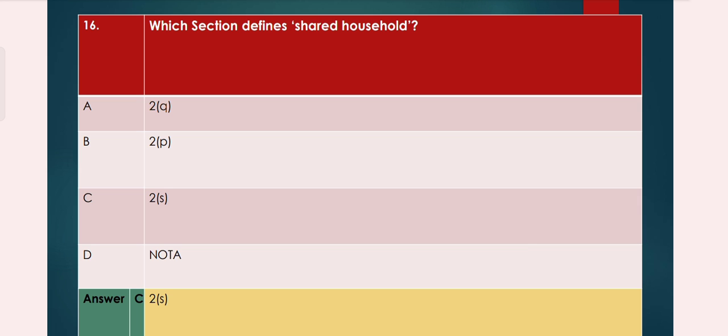Option A to subsection Q, option B to subsection P, option C to subsection S and option D nota. So the answer is option C, to subsection S is the right answer.